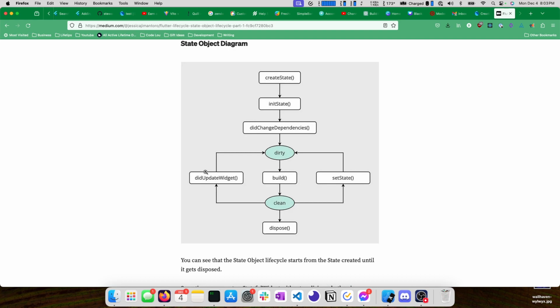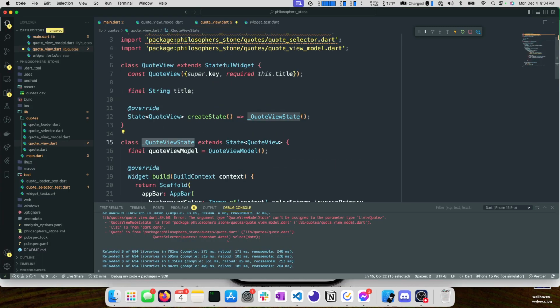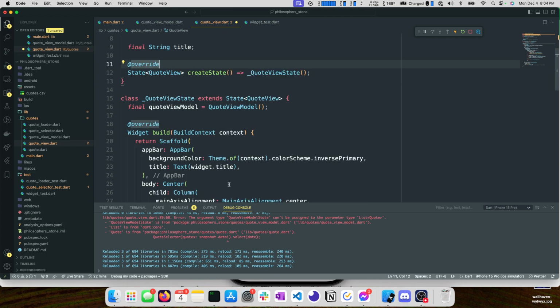And then did update widget. This one's a little bit more tricky. The documentation would be a really great source for this, but I believe this is the one that gets triggered whenever a stateful widget gets updated. So remember how I mentioned the other day that the state and the widget are two separate things. So the state can be aware of when the widget gets updated as well. And that would be did update widget.